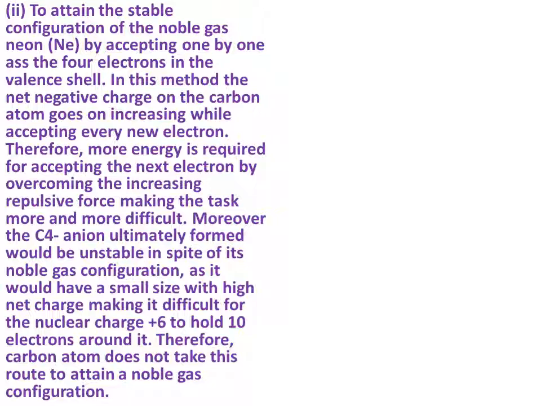Moreover, the C4- ions ultimately formed would be unstable in spite of their noble gas configuration, as they would have a small size with high net charge, making it difficult for the nuclear charge plus 6 to hold 10 electrons around it. Therefore, the carbon atom does not take this route to attain a noble gas configuration.